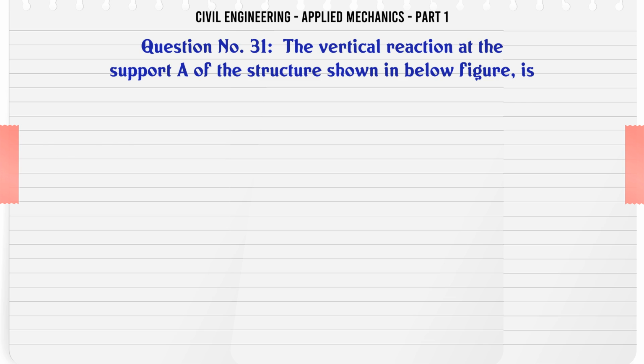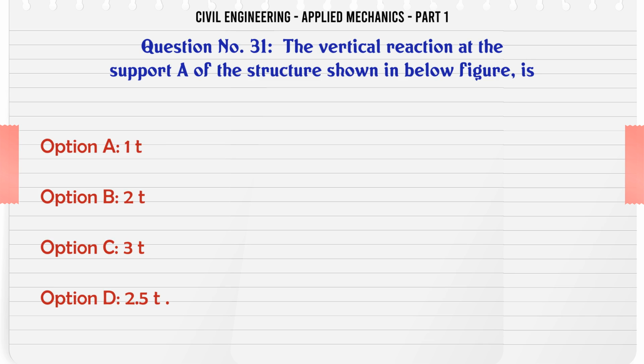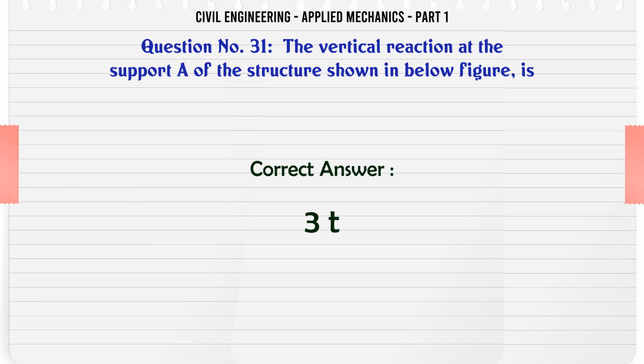The vertical reaction at the support A of the structure shown in below figure is A. 1T, B. 2T, C. 3T, D. 2.5T. The correct answer is 3T.